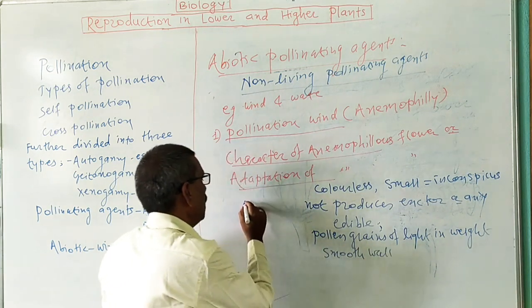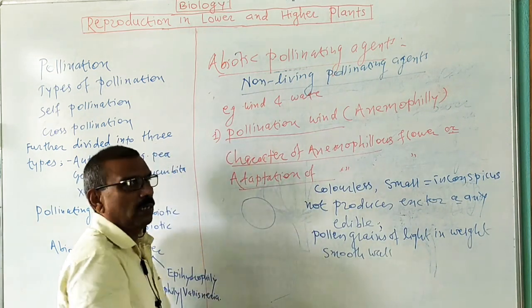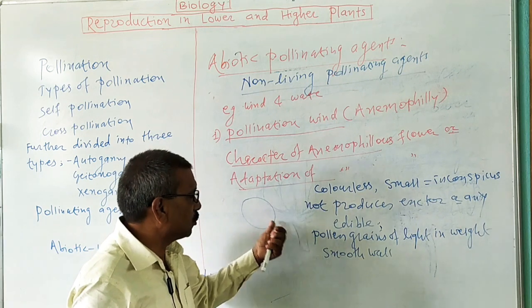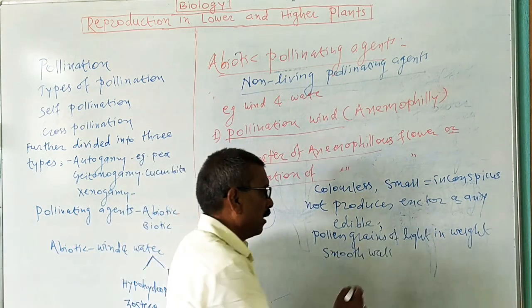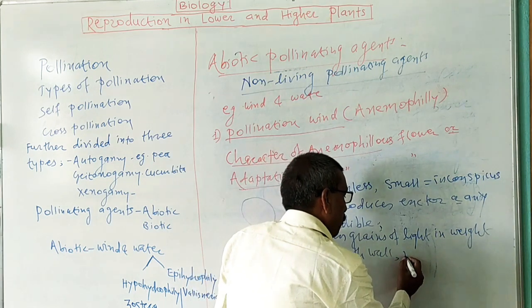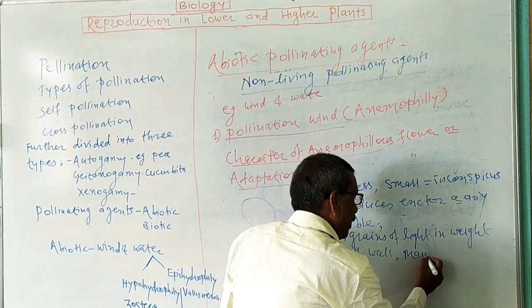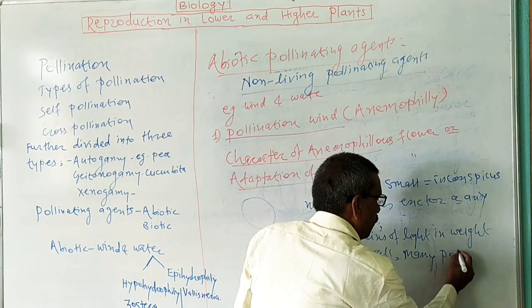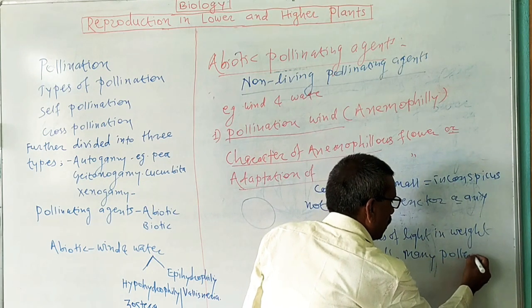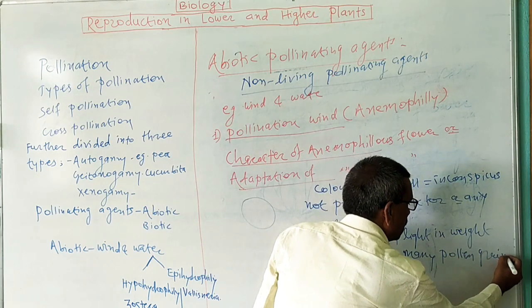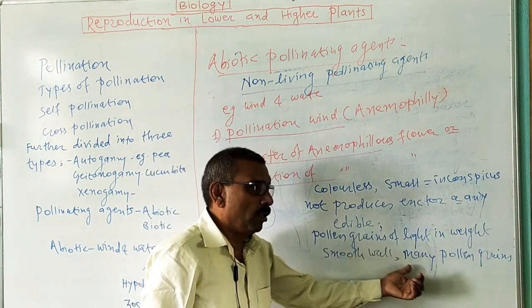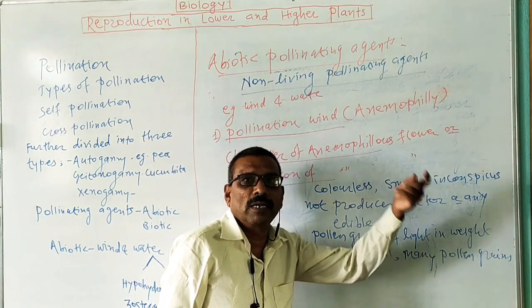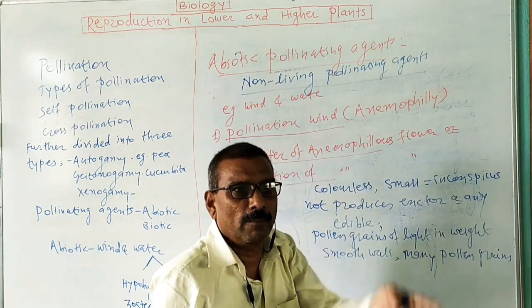What will their wall be like? Smooth walled, in this way, without any spines and so on. Their pollen grains are light in weight, smooth walled, and many pollen grains are produced. There is a wastage of pollen grain, so to ensure the process of pollination, pollen grains are produced in large numbers.